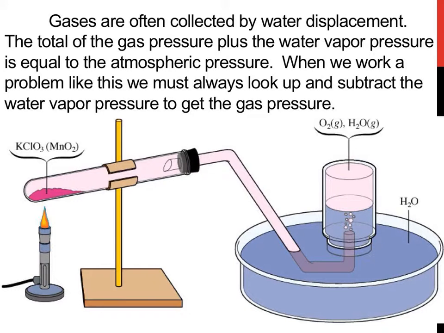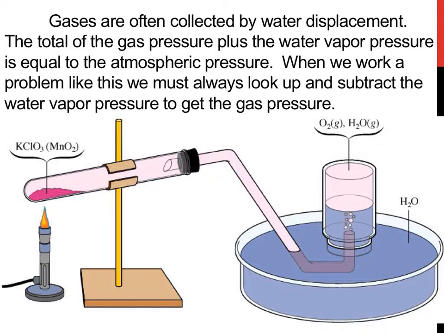Gases are often collected by water displacement. The total of the gas pressure plus the water vapor pressure is equal to the atmospheric pressure. So when we work a problem like this, we must always look up and subtract the water vapor pressure to get the gas pressure. So in this picture, a common way to collect gases is using an inverted bottle.